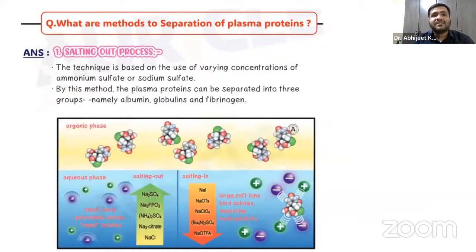Apart from that, let us start. What are the methods of separation of these plasma proteins? The very first method is the salting out process. This technique is based on the concentration of the ammonium sulfate or the sodium sulfate. Now, the plasma proteins can be separated into three categories over here. First category, we have the albumin, then we have globulin, and then we have fibrinogen.